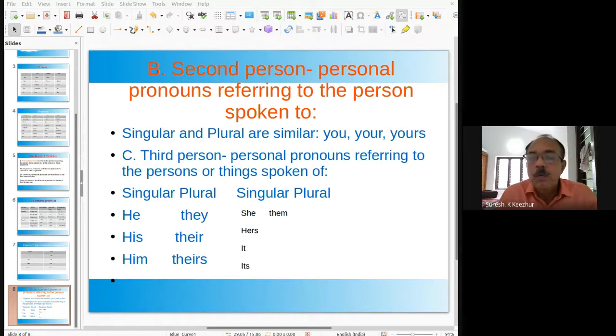Demonstrative pronouns point out specific persons, places, or things. This points out the near object. For example, this refers to the near object, that is singular. These points out the near object in plural. This, these. That points out a far object, singular, and those point out far objects, plural.